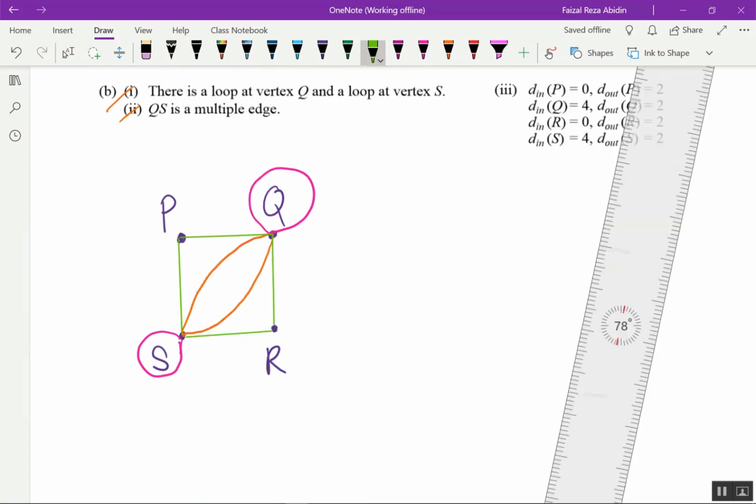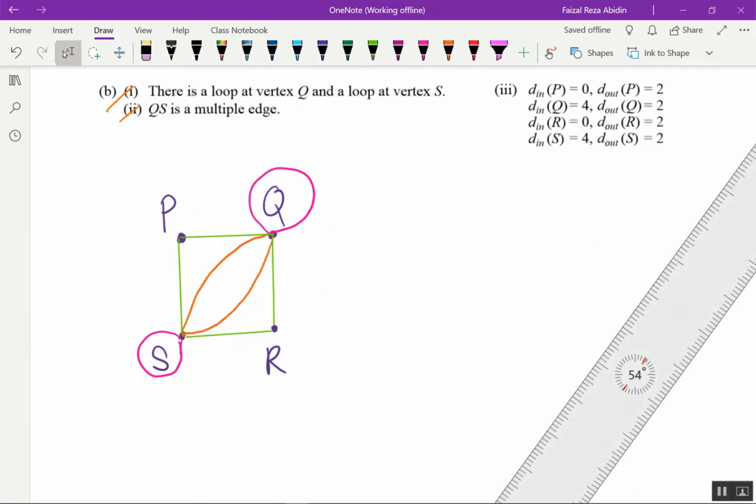So P is none for in, so the direction from P is out only. There are none for in, so out from P. Same with our R also here. R only out, so out from R. That one is our direction first.